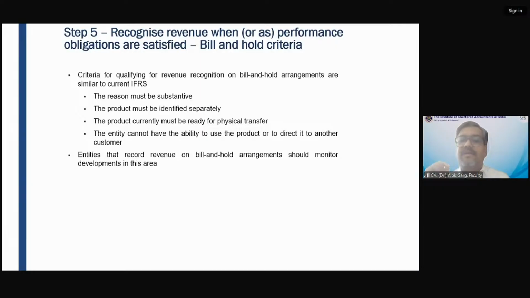Product must be identified separately. Product currently must be ready for physical transfer, and the entity cannot have the ability to use the product or direct it to another customer. As I told you, the product has been earmarked to me, which is Alok. The product cannot be sold to another customer. If these criteria are satisfied, then the company can recognize upfront revenue in case of bill and hold.